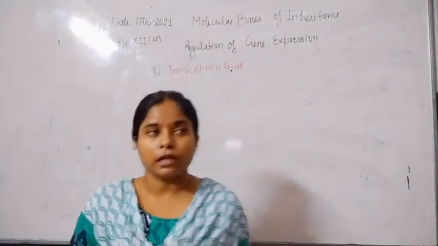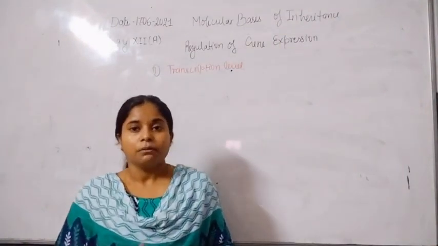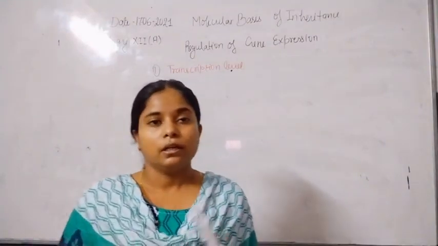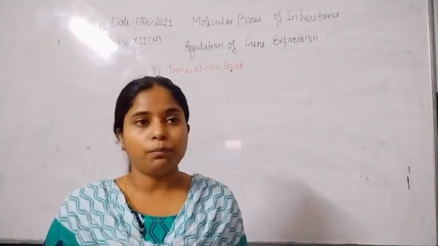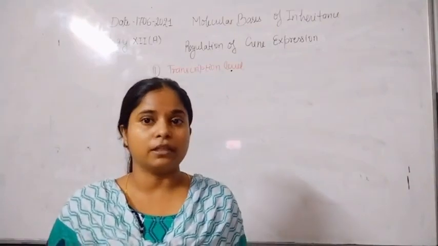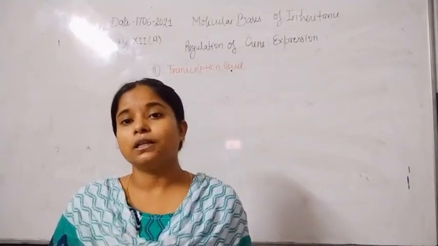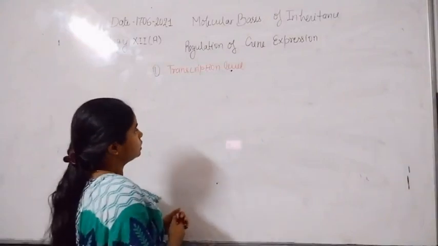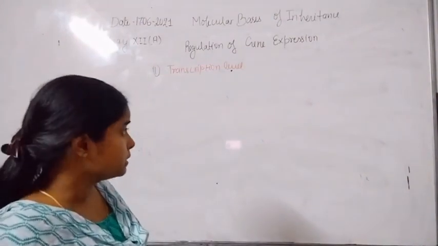The DNA dependent RNA polymerase mainly synthesizes the mRNA molecule with the help of the holoenzyme, or with the help of the core enzyme and sigma factor. The rho factor also takes part in the termination of transcription. So, as we already know, at the transcription level the mRNA gets synthesized.